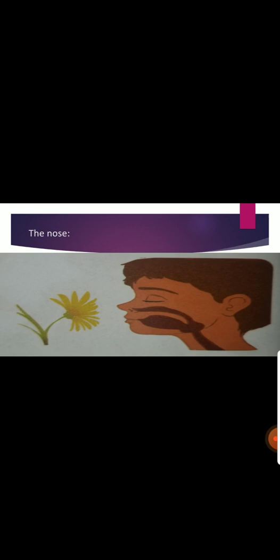Now let's discuss the nose. We all know that the organ for the sense of smell is the nose, and we all have nostrils. We breathe through these nostrils. And another important piece of information is that animals have a stronger sense of smell than human beings. Do you know that? We human beings can smell thousands of various odors and fragrances.